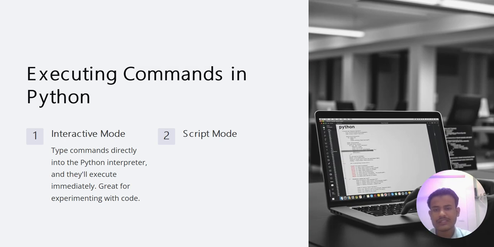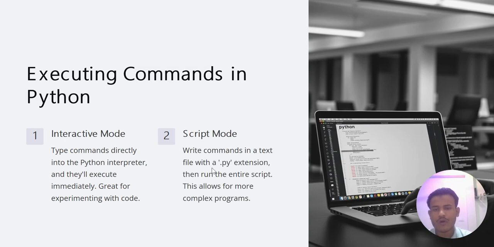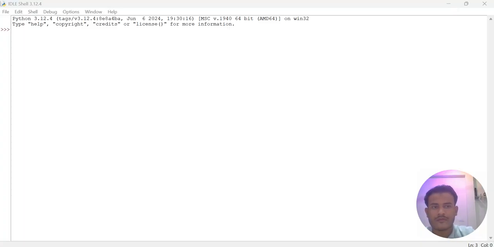And second is script mode. In script mode, we save our file with the .py extension in any text editor and run the entire script. It is used for complex programs when we need to write more than one or two lines. So let's understand each of them practically. Firstly we understand interactive mode.